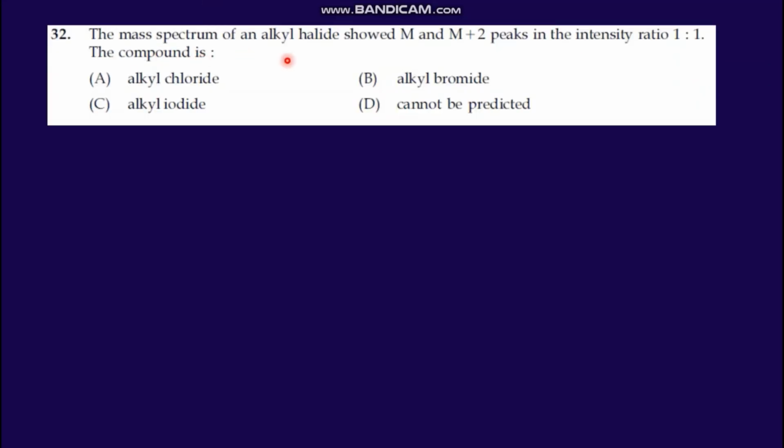Next question: the mass spectrum of alkyl halide showed M and M plus 2 peaks in the intensity ratio 1:1. The compound is alkyl chloride, alkyl iodide, alkyl bromide, or cannot be predicted. In our first video, part 1, the first question was related to this mass spectrum and the intensity ratio. Now we can see what the answer of this question is. If one bromine atom is present, then it will give 2 peaks, M and M plus 2, and the ratio will be 1:1. So the answer is alkyl bromide.